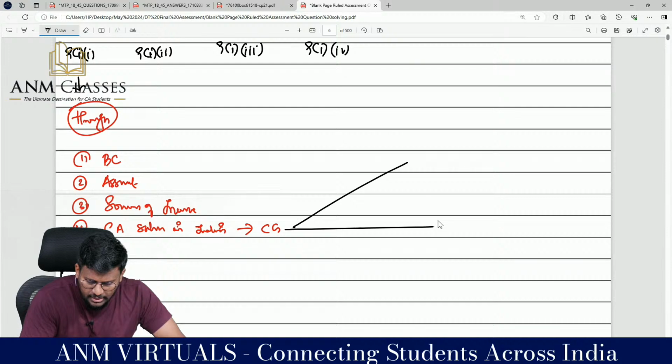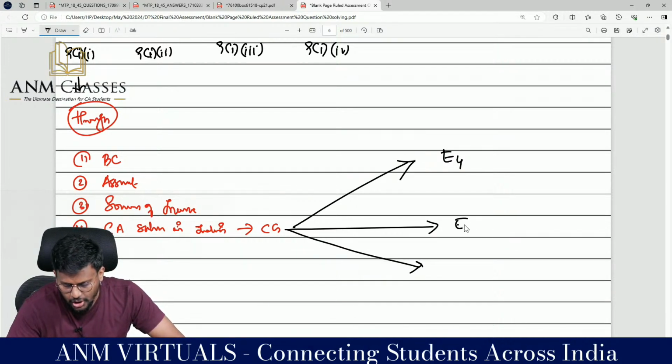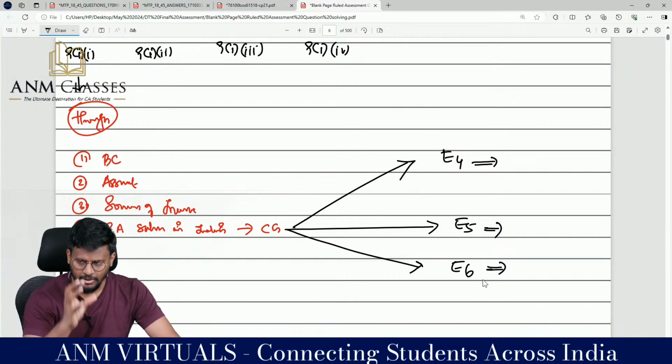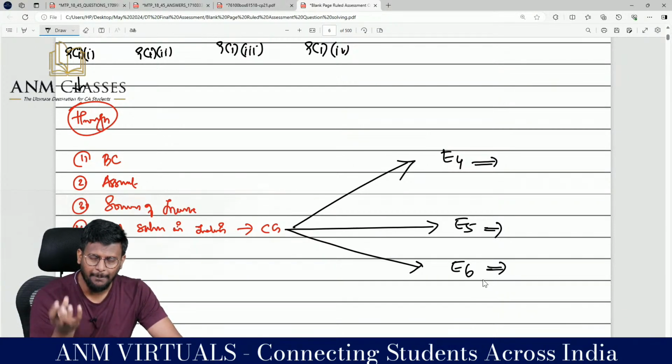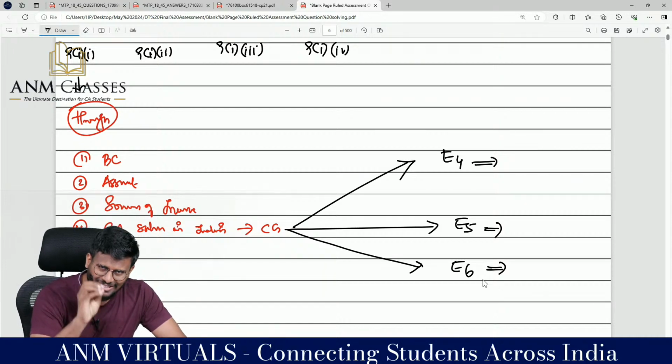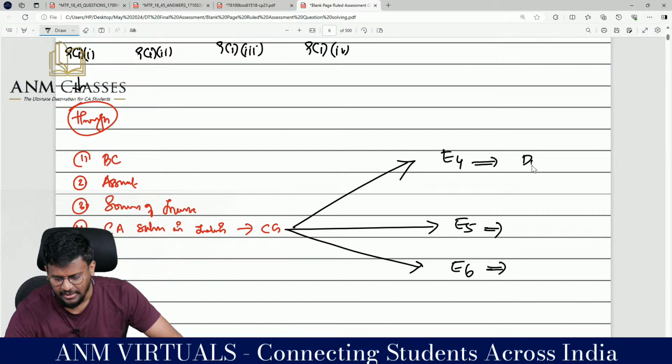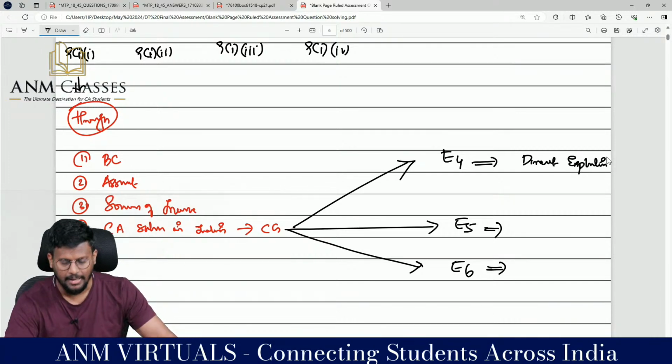For supporting this part, we have three explanations given: Explanation 4, Explanation 5 and Explanation 6. Explanation 4 says that if the capital asset is a share situated in India, then the income is deemed to accrue or arise in India. This is a direct explanation, which says that the asset is situated in India.